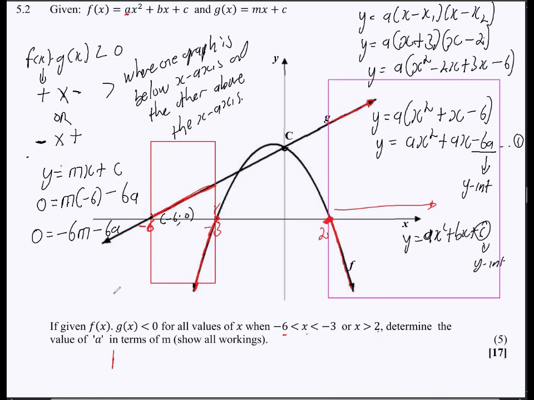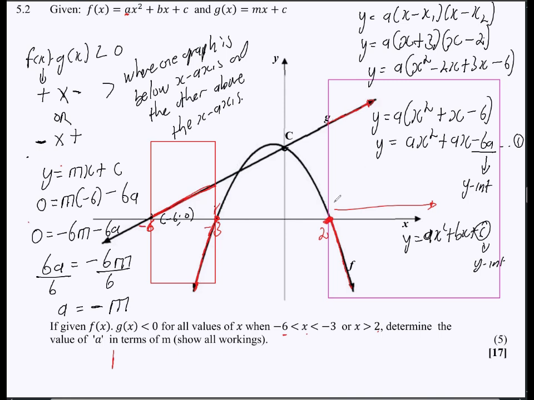Pretty interesting. Now remember, I'm trying to find the value of a in terms of m. So let me just take the -6a over to this side. So this is 6a is equal to -6m. Then I can just divide both sides by 6, and then my a will be equal to -m. Right. So that's it. That's how we were supposed to calculate that.